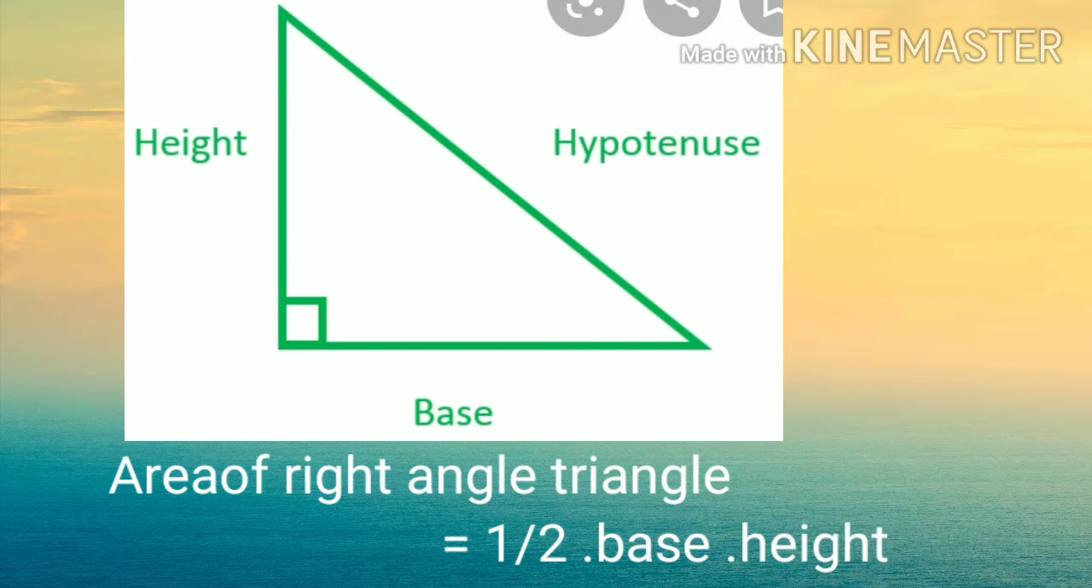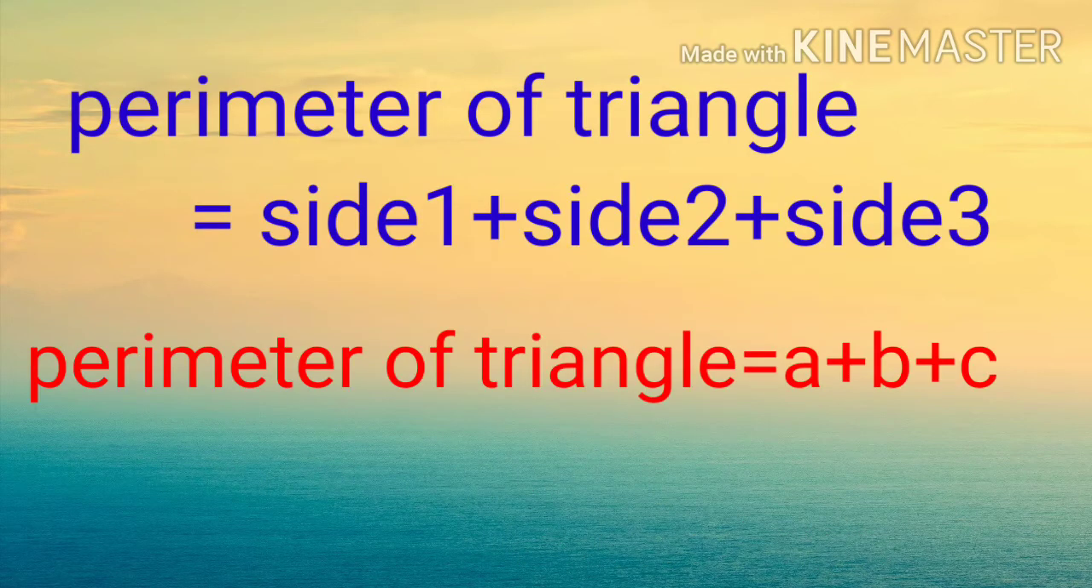So the area of a triangle, that means to find the area of a triangle, the formula is half into base into height. This is the formula of area of a right angle triangle. And the perimeter of a triangle is side 1 plus side 2 plus side 3. That means the sum of the length of all three sides is the length of the boundary.